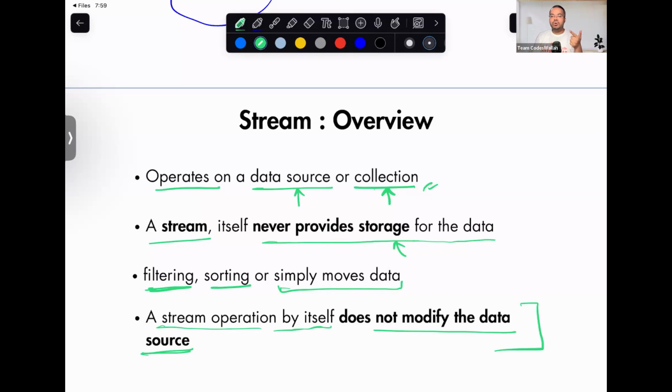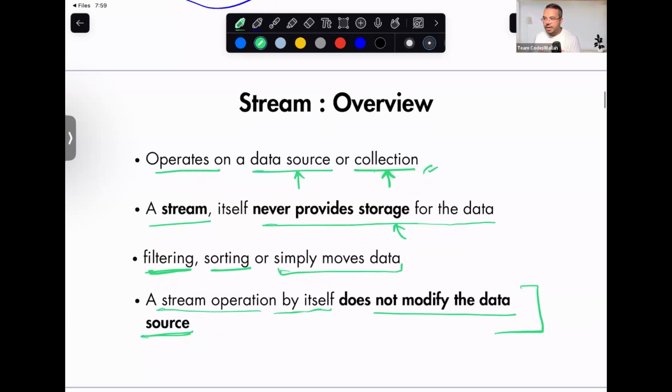It cannot store any data, and it will not modify the data in the source. And what are the tasks that a stream can perform? It can perform filtering and sorting. It can simply move the data, or transform it from one type to another. That's the role of a stream. Clear so far?